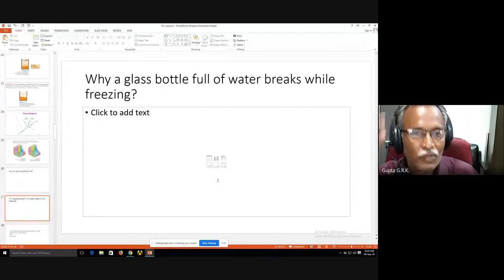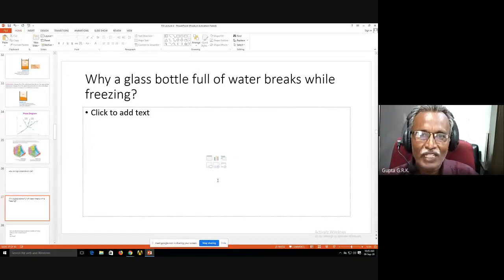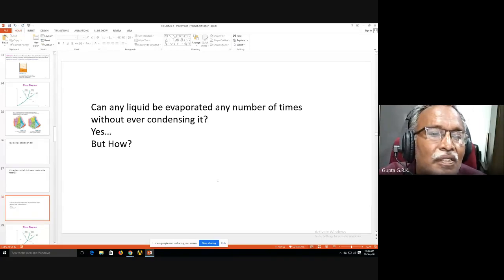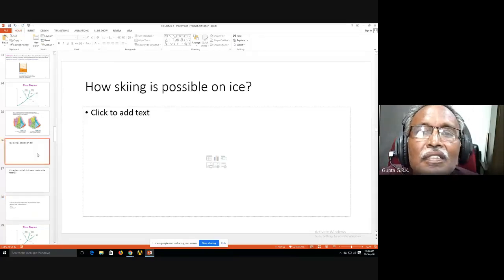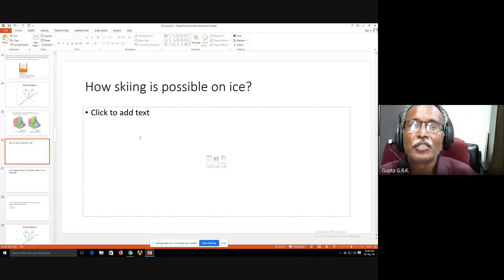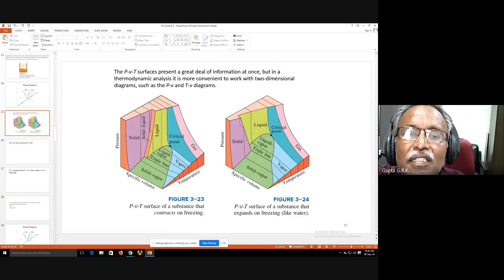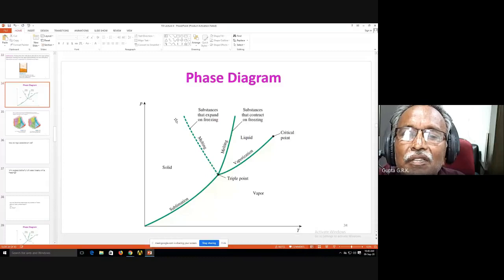These questions I have given, we have already discussed. Why does a glass bottle full of water break while freezing? Because water expands on freezing. And the other one, can any liquid be evaporated any number of times? There is one more: how is skiing possible on ice? This is another interesting thing, because of the property of the negative slope characteristic.